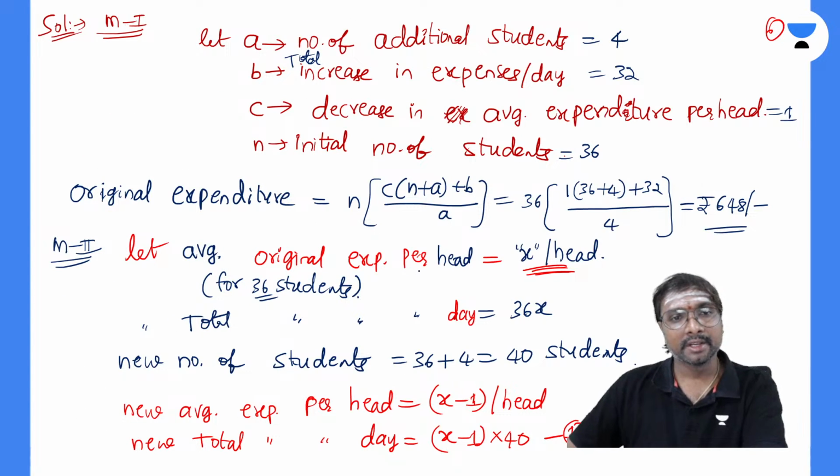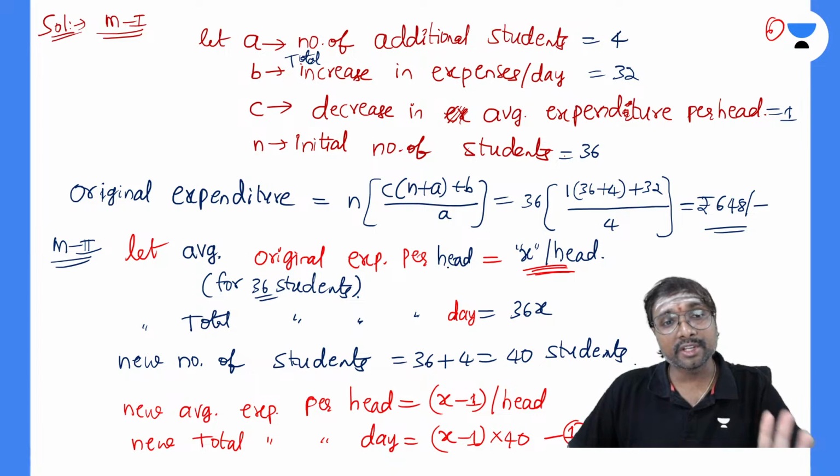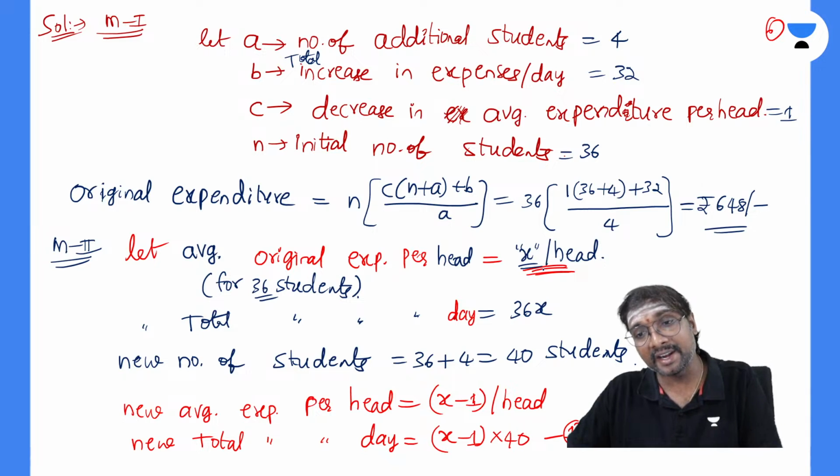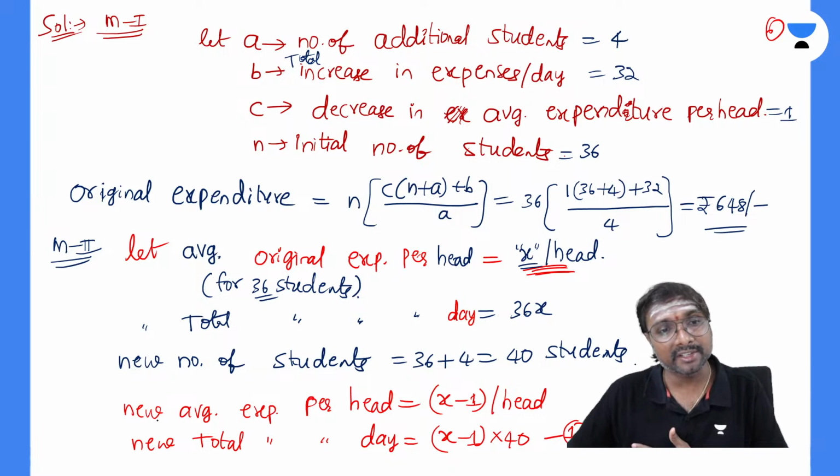Second method. The average original expenditure per head is x. Average means per head only, by default. Just to understand, I have written per head. That was x. Now after 4 students are added, the average expenditure is decreased by 1 rupee. So the new average expenditure per head is x minus 1 rupees per head.